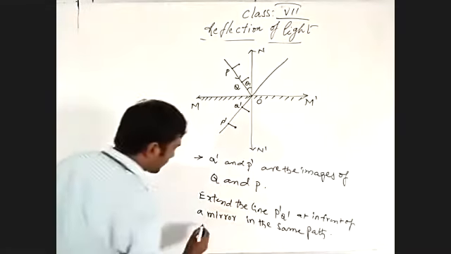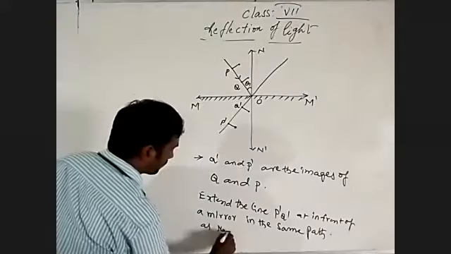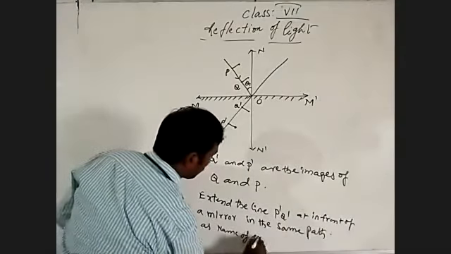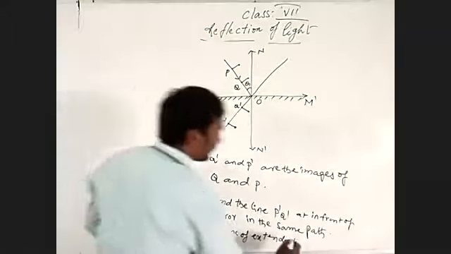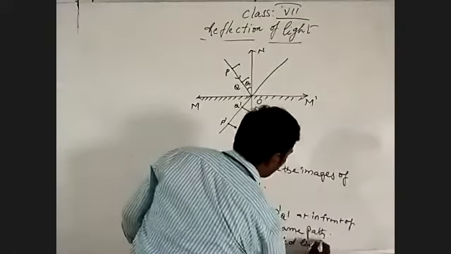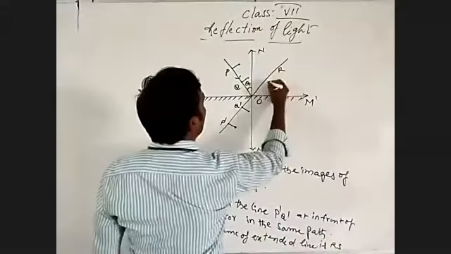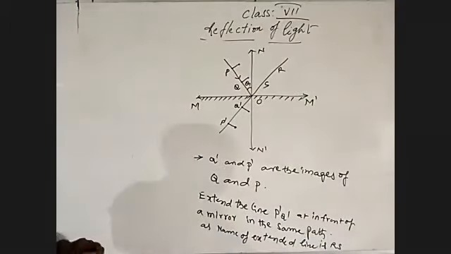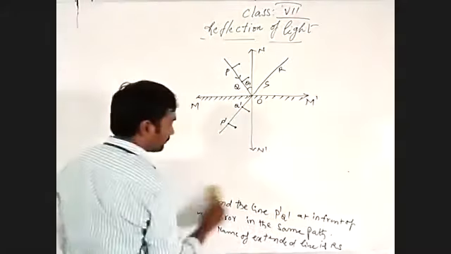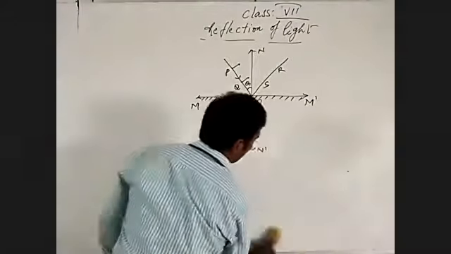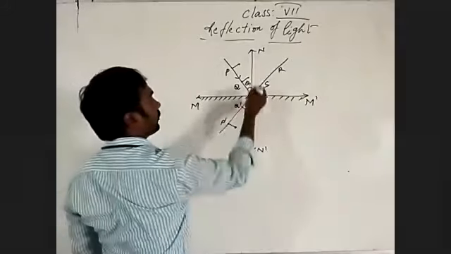The extended line name is RS. See that RS is making an angle with ON.